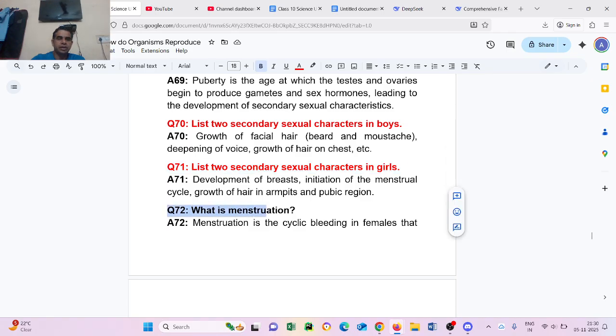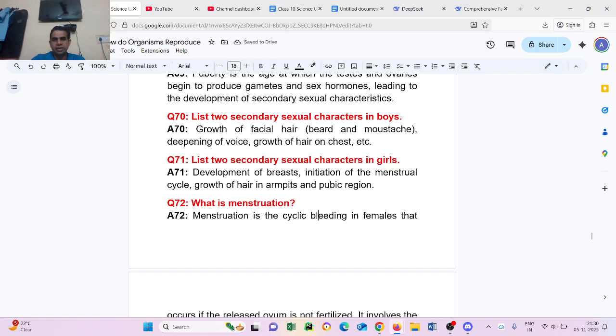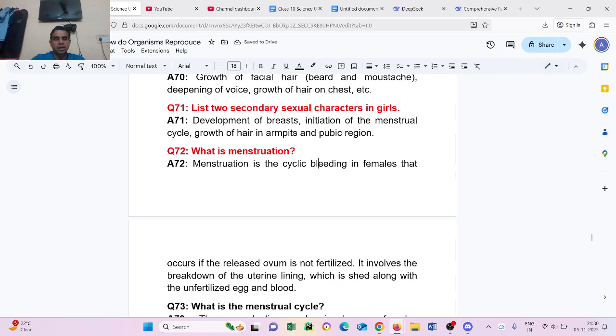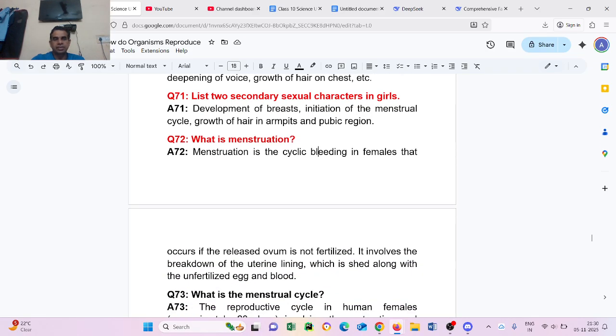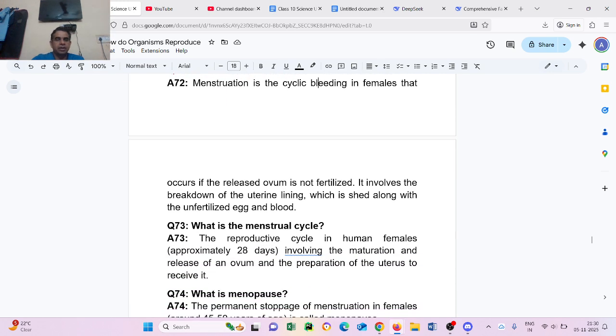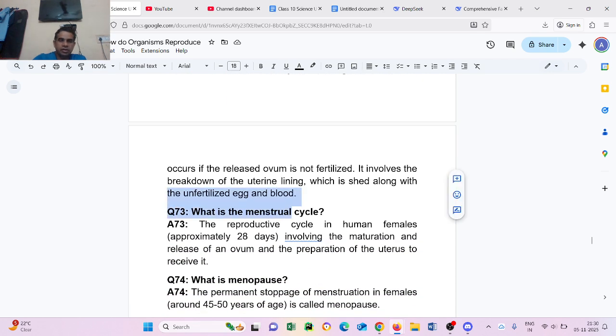Question number 72. What is menstruation? Menstruation is the cyclic bleeding in females that occurs if the released ovum is not fertilized. It involves the breakdown of the uterine lining, which is shed along with the unfertilized egg and blood.